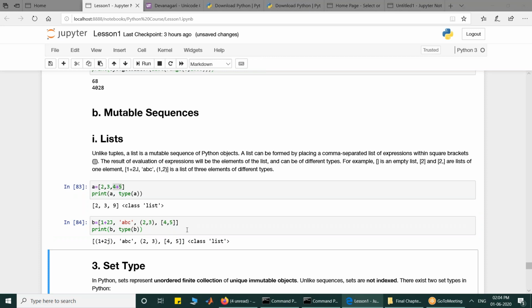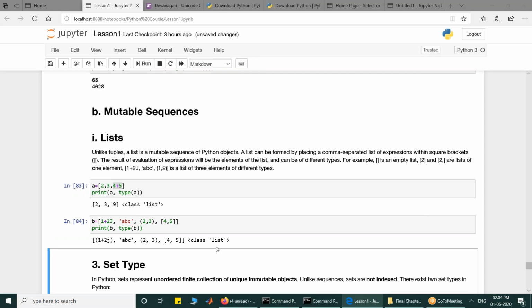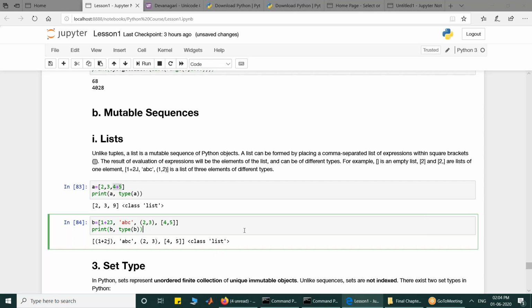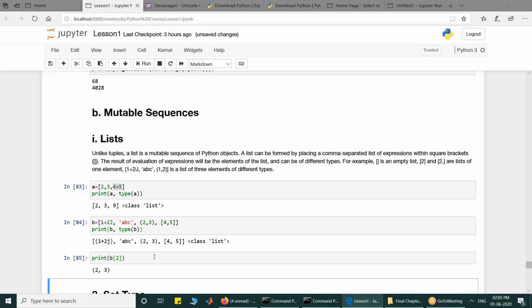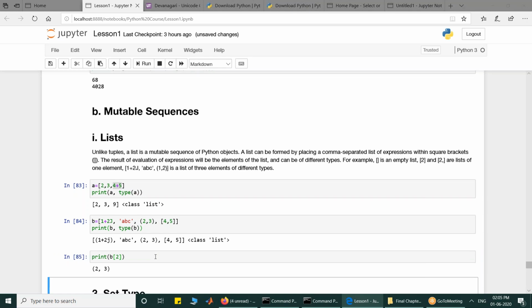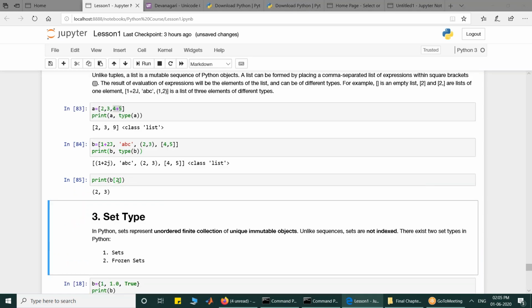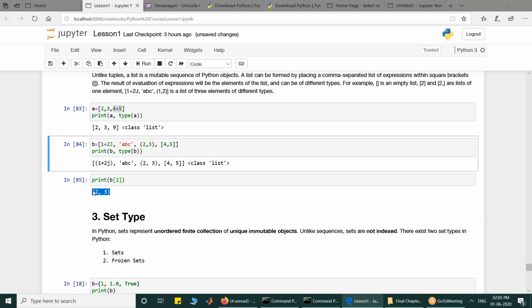Okay, similarly there is indexing, you can do it in the same way. If you want to index, say I want to print B2, the third element of the list with index 2, because this is index 0, this is index 1, this is index 2. So this becomes 2, 3, which is the tuple.